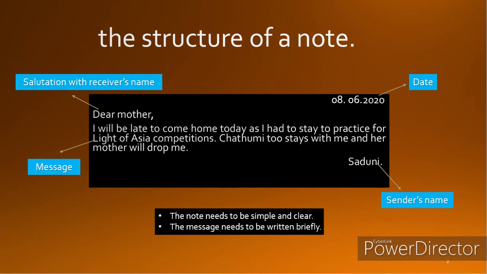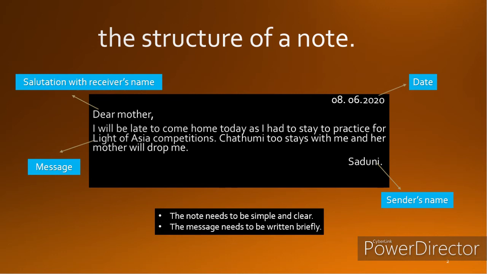Look at the components of the note. At the top right corner, the date is given. It is compulsory because it indicates when you are writing this note. So at the top right corner, you need to mention the date as I have mentioned in this example note. Then you can see the next component, the salutation with the receiver's name.